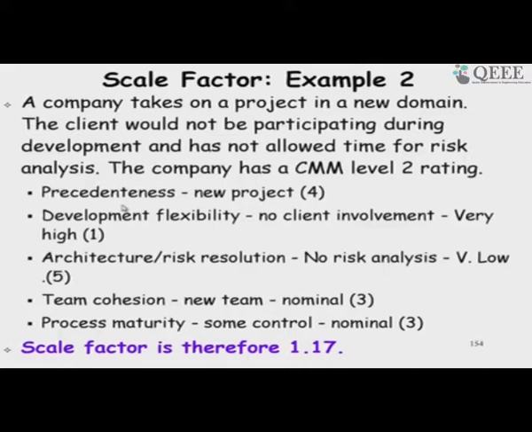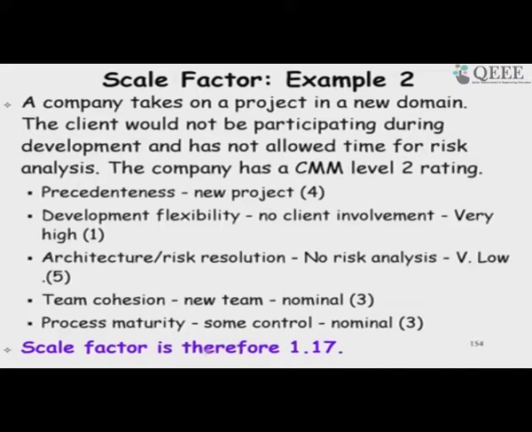Based on that, we can say that risk analysis is very low, development flexibility is high, precedentedness is low, since it is a new project with no precedent, and team cohesion